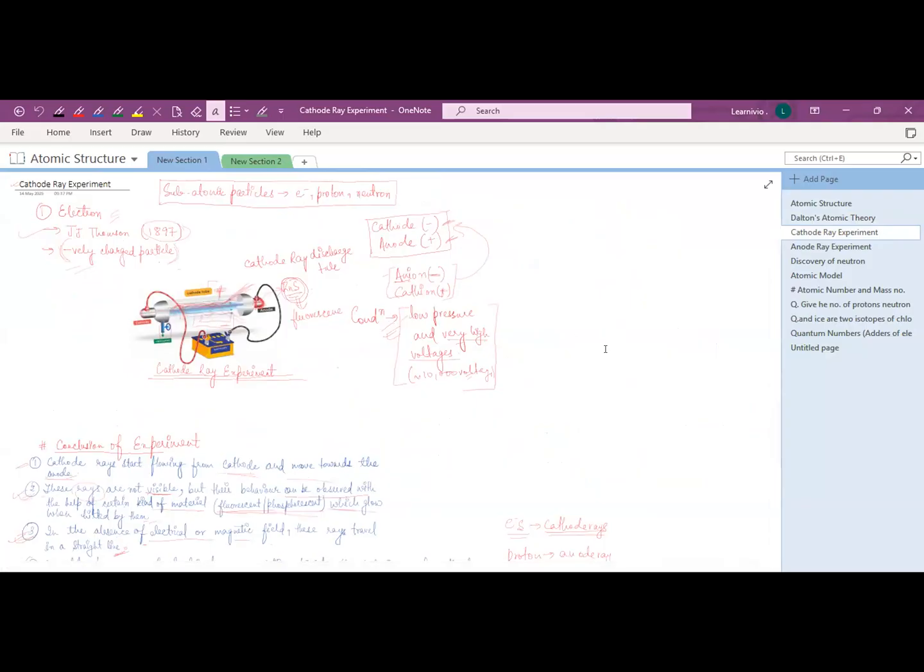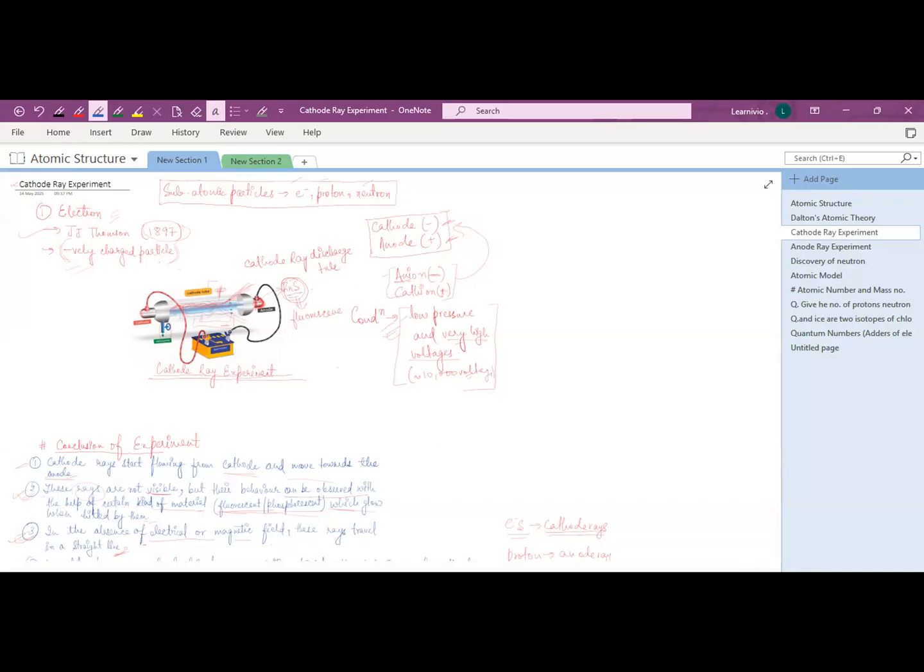Atoms consist of several subatomic particles, right? Like neutron, proton, electron. And there are many more subatomic particles, like neutrino and positron. But out of these particles, electron, proton, and neutron are fundamental particles. And what are fundamental particles? Fundamental particles are those particles which cannot be derived from other particles. Those are known as fundamental particles.